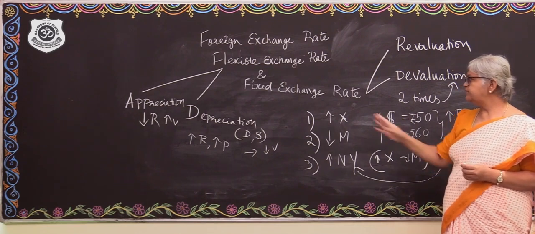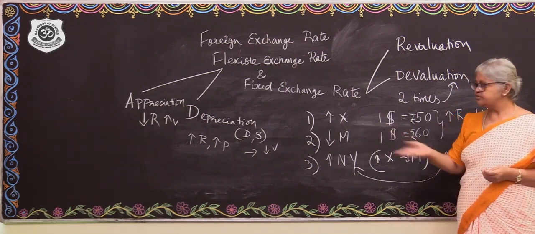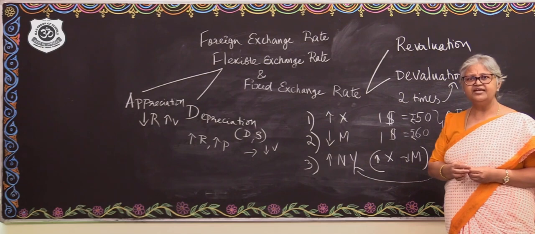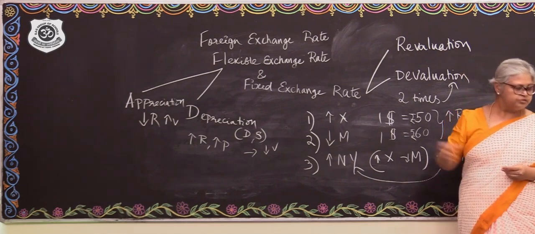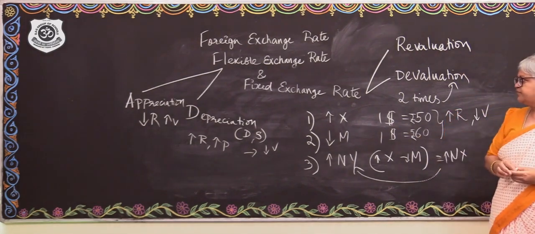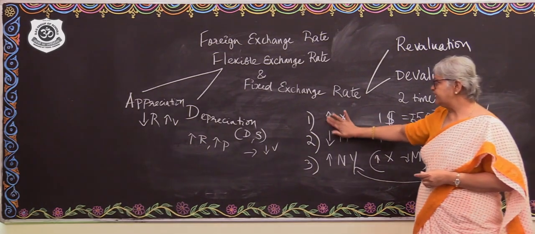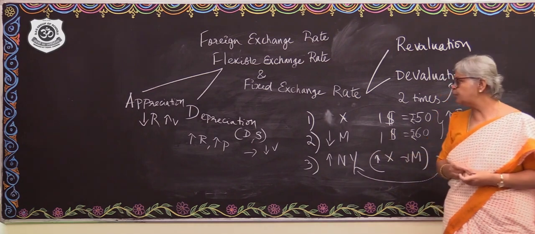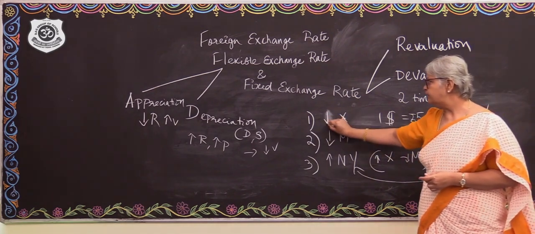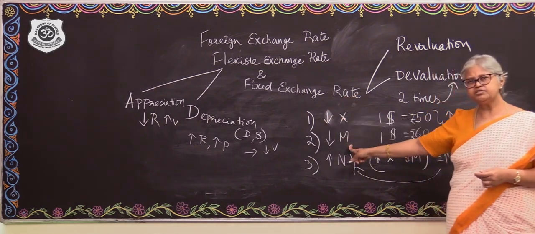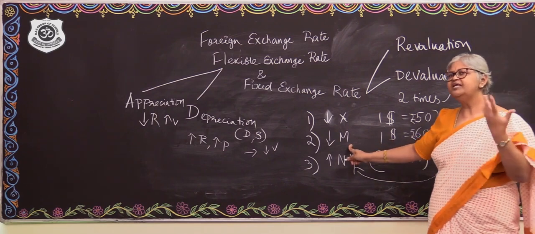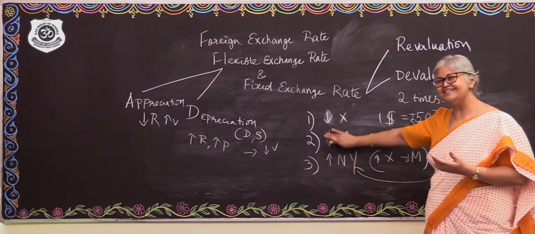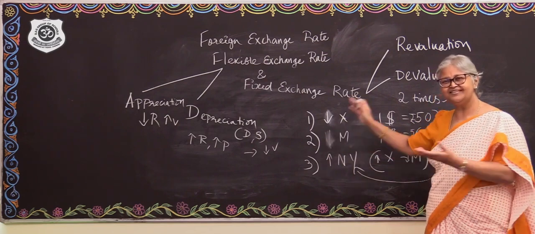While the currency value goes up, what do you think will be the effect on exports and imports? It should be the opposite effect, right? So the opposite effect will be such that the export is going to fall. Will it fall? Yes, the export will fall. What about imports? Imports will increase. I am simply changing the signs here, because it's the same factors.